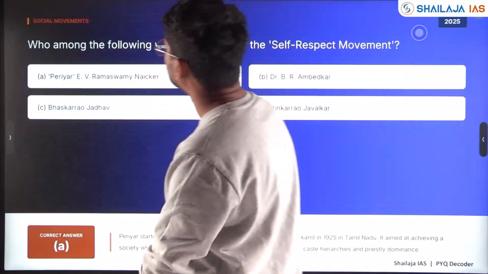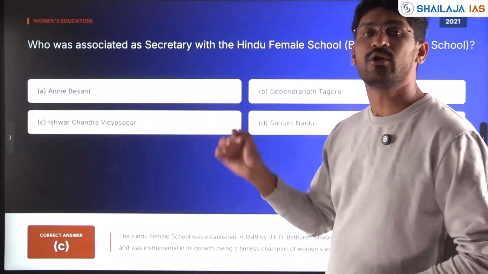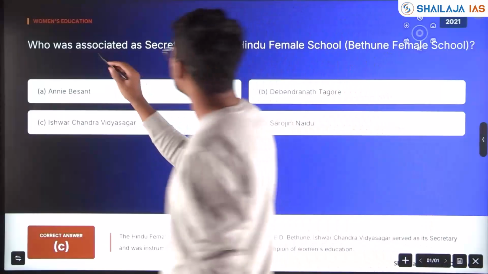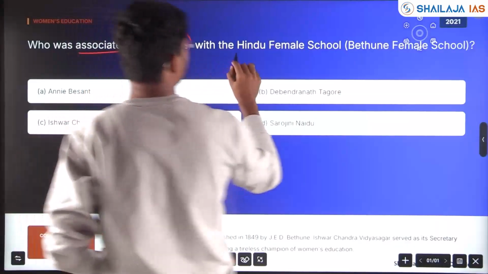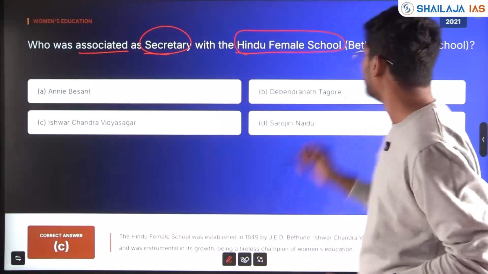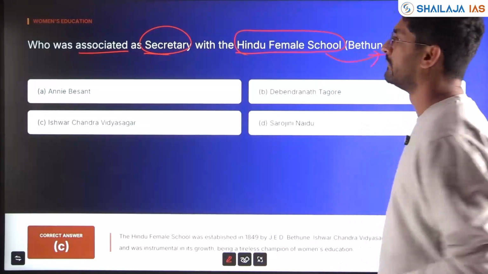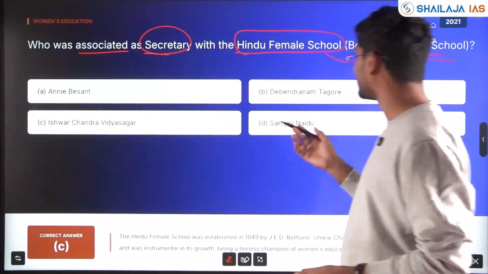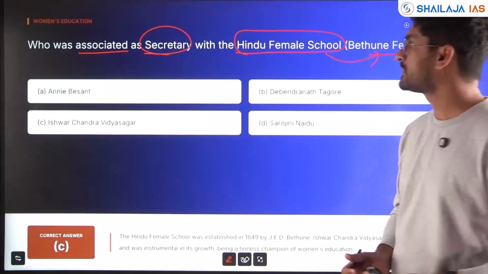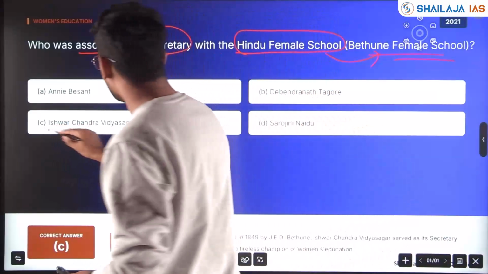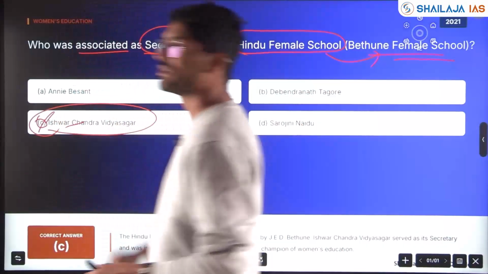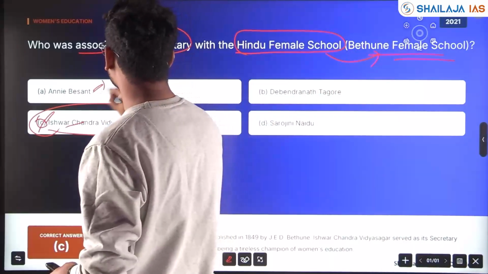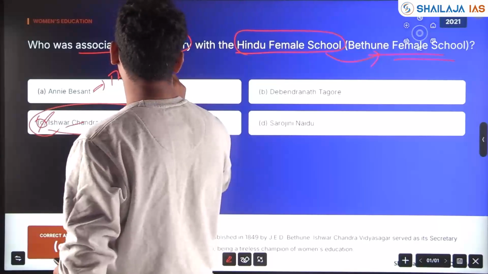Next, with respect to women's education, asked in 2021: who was associated as a secretary with the Hindu Female School, also called Bethune School? Annie Besant, Devendranath Tagore, Ishwar Chandra Vidyasagar, or Sarojini Naidu? Please answer in the comment section. It was option C, Ishwar Chandra Vidyasagar. It becomes very important; you need to know about the other options also. The Theosophical Society, right? Annie Besant.